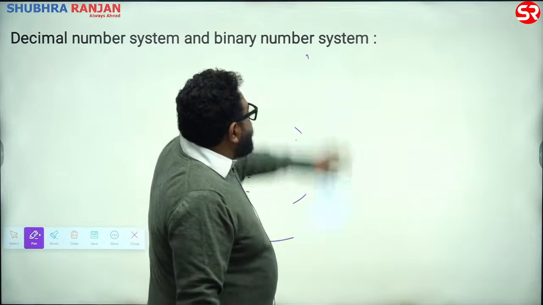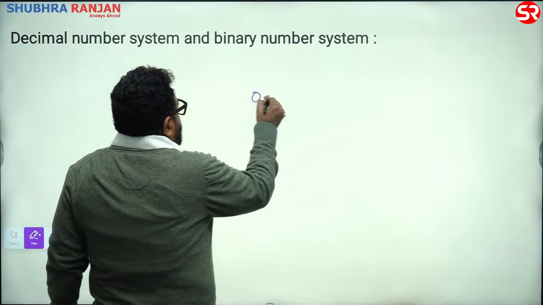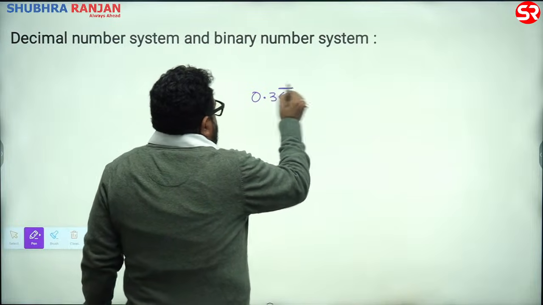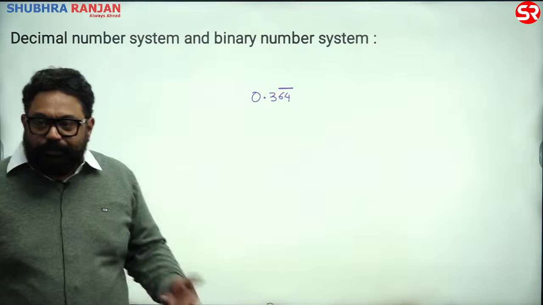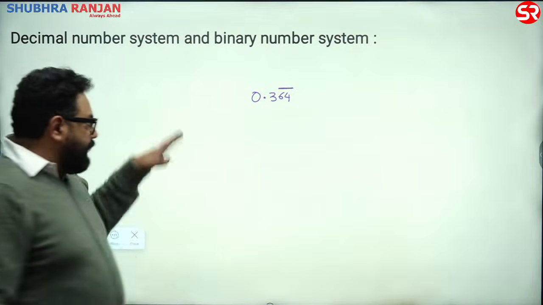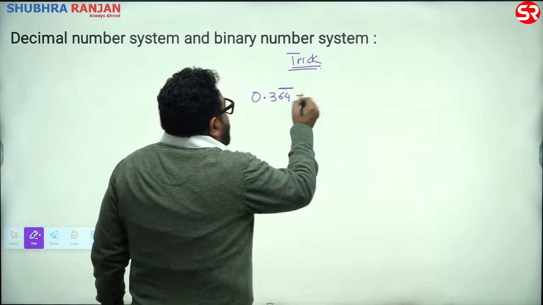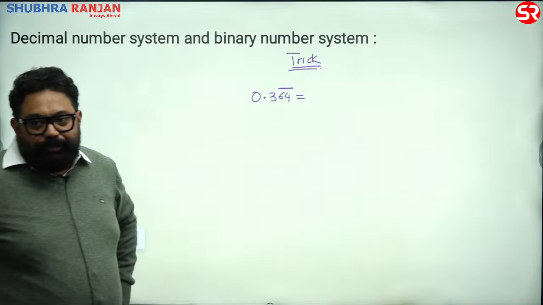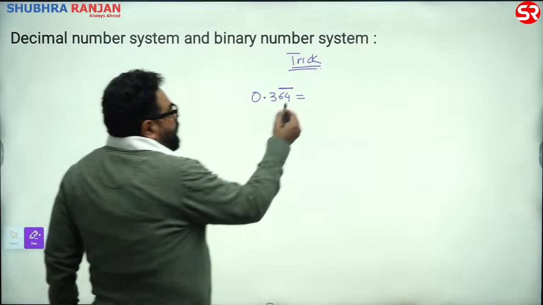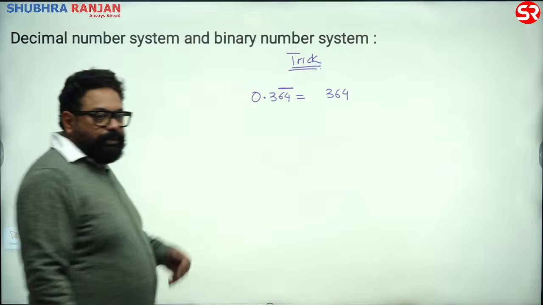चलिए अब बार वाला नंबर क्या है, इस बार, सो 0.364 बार. You have to write it in terms of P upon Q. एक ट्रिक है, because you like tricks and they have asked this 2 times in your paper. एक तो 2023 में ही था, people were not able to do it. सुनो, how do you do it? 364 बार, write the number 364, पूरा नंबर लिख लो.